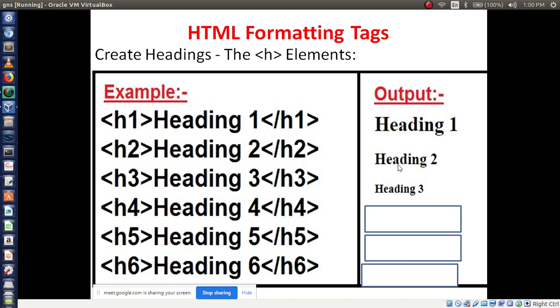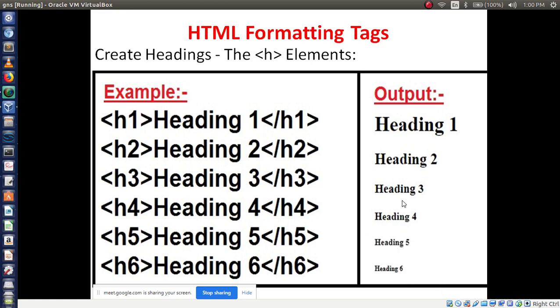Then heading 4 will display a little bit smaller than heading 3. Like that it will continue. Then the last tag is heading 6. H6 is the lowest tag, H1 is the highest tag. Is that clear? Highest tag and lowest tag. Okay.